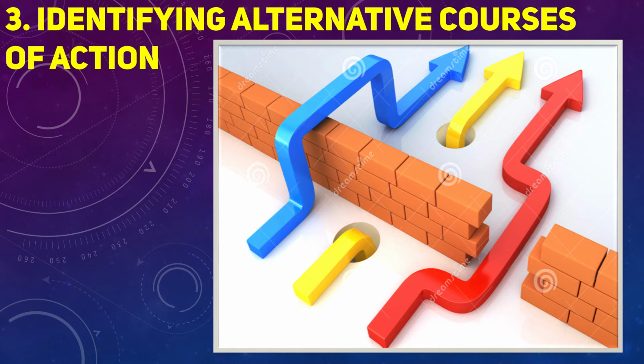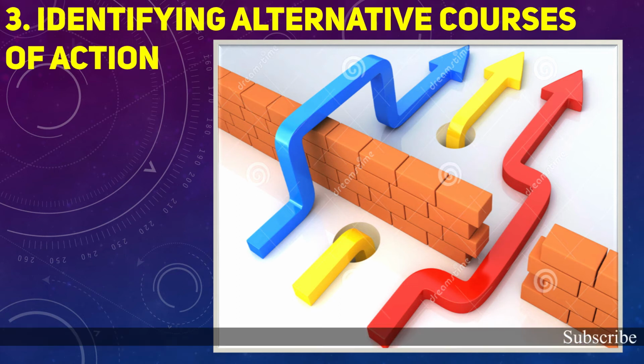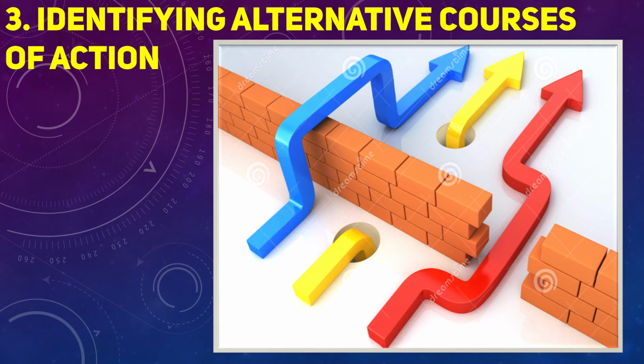Moving to the third step, identifying alternative courses of action. Once objectives are set and assumptions are made, the next step is to act upon them. There may be many ways to act and achieve the objective. First, we should identify all the alternative courses of action, or you have to identify what are the ways to achieve the specified goals. That is known as identifying alternative courses of action.